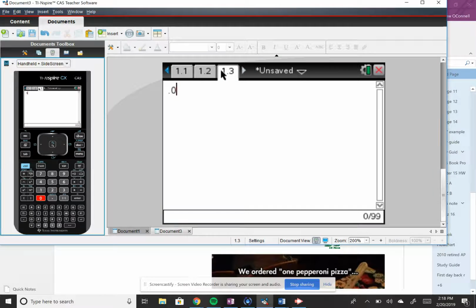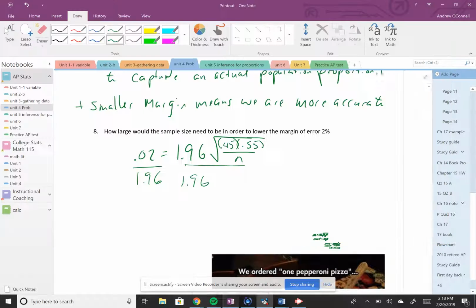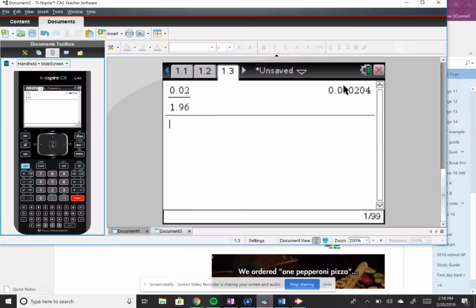So 0.02 divided by 1.96, you'll have that number. And then we're going to square both sides to get rid of the radical. So we'll take that number squared.